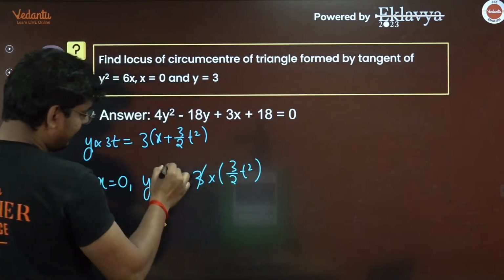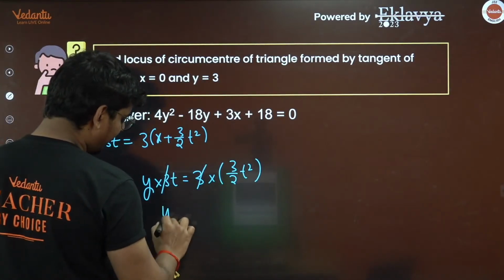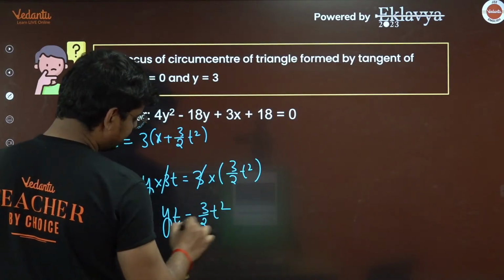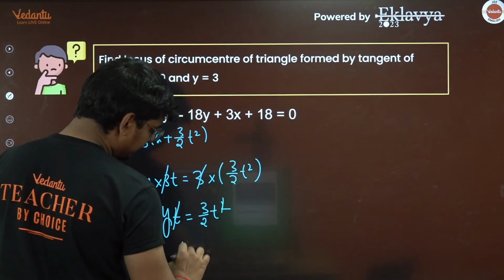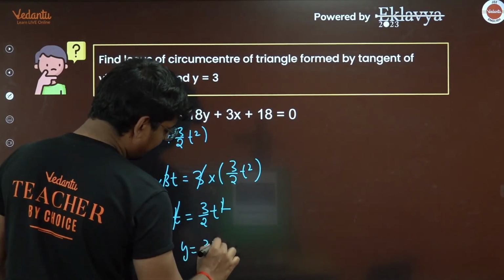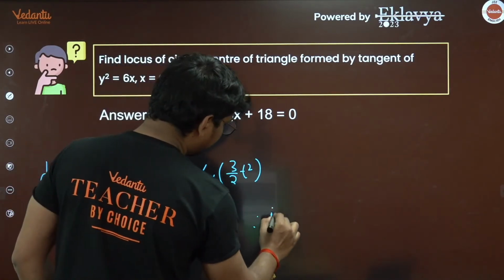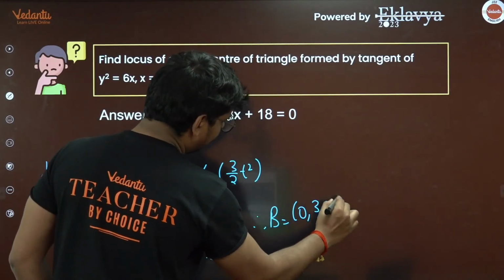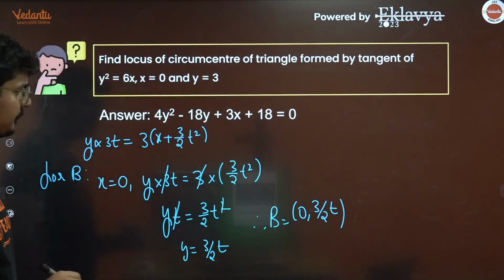And you have 3 getting cancelled. So yt is going to be 3 by 2 t square. t and t are again getting cancelled, so the value of y is going to be 3 by 2t. Therefore the point B is going to be 0, 3 by 2t. This is your point B, guys.